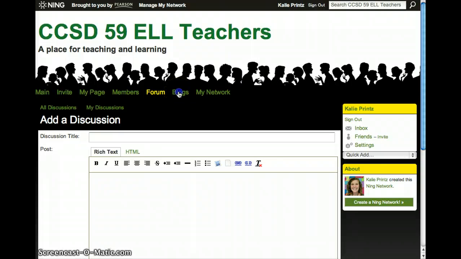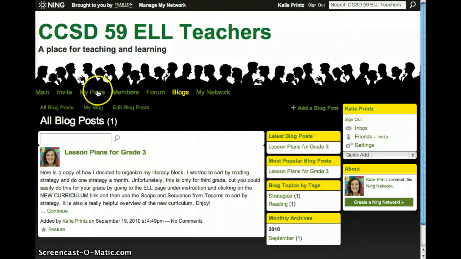Now let's go over to the blog. Each person that has their own member page also has their own personal blog, but then you're also able to see all the blog posts of other members. So again, with our blogs page, we're going to focus on two different components: how to respond to somebody else's blog and how to add your own blog post. So let's start with responding to something that someone else has written.